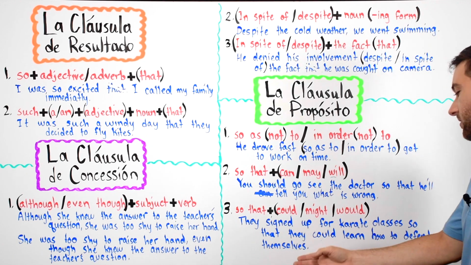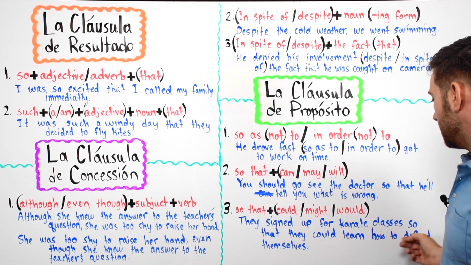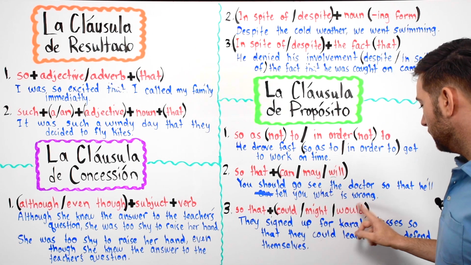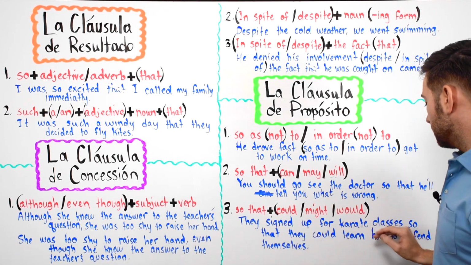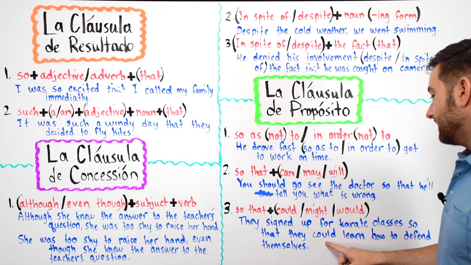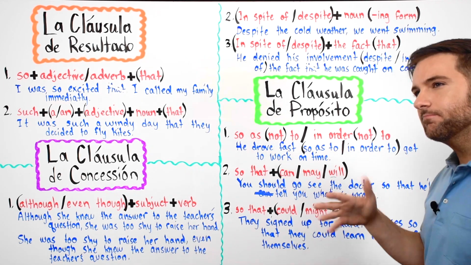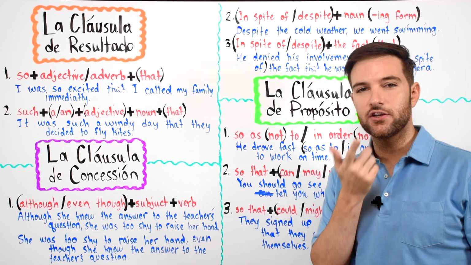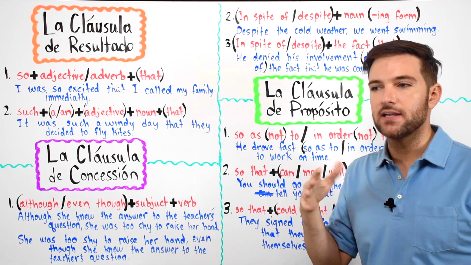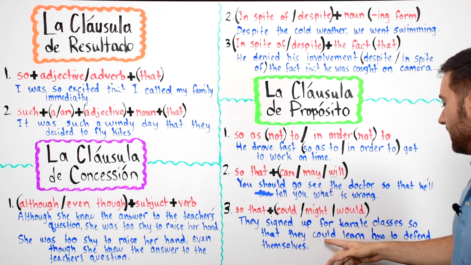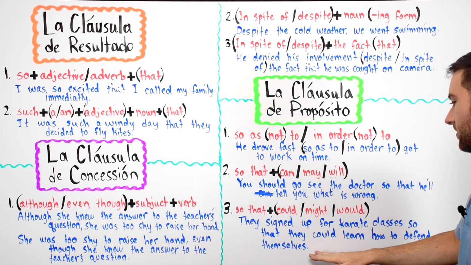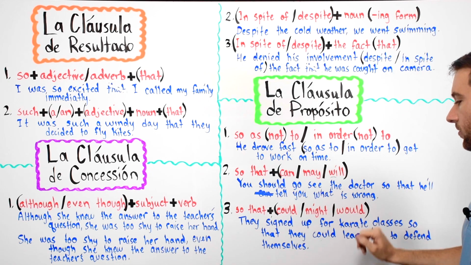All right, they signed up for karate classes so that they could learn how to defend themselves. Or you could say they signed up for karate classes so that they would learn how to defend themselves. Or they signed up for karate classes so they might, okay? Might is like, I wonder, are they going to learn how to defend themselves? Might. It's a possibility. We're not sure. So they might learn how to defend themselves. So you could say could, might, or would.